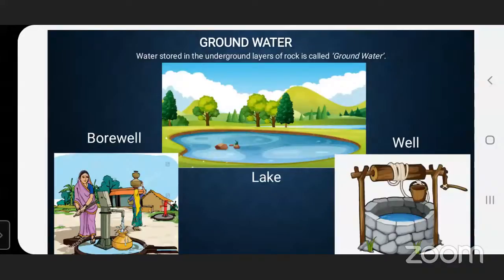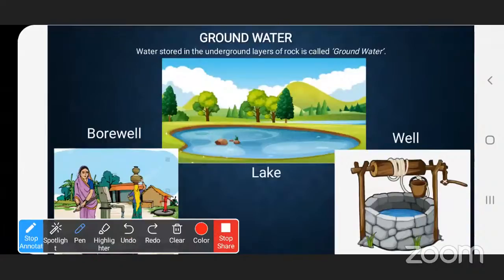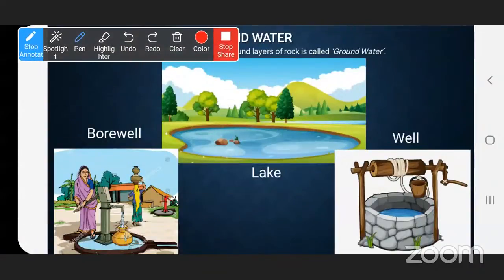Now, the water is under the ground. Then how can we bring it above the ground? Yes, by digging wells. By digging the well, we can bring this water above the ground, and by using bore wells.